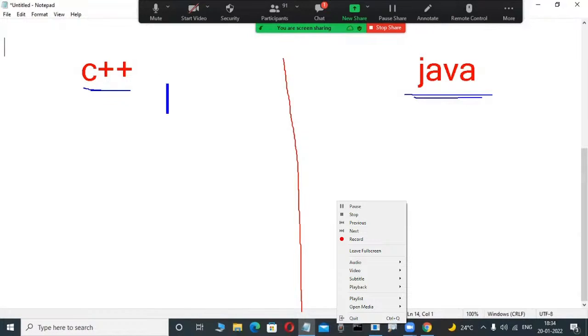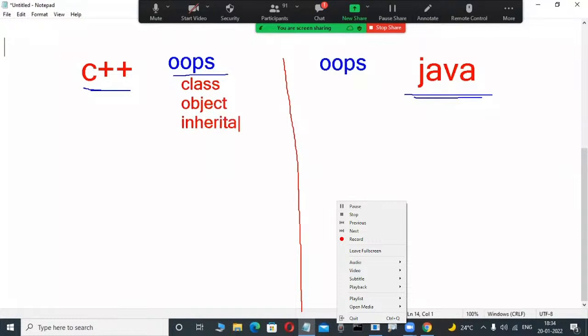In object-oriented languages, some OOPS concepts are there, maybe object-oriented features. Here also OOPS concepts are there. Here also OOPS concepts are there. Maybe some fellows have an idea: class is a concept, object is a concept, inheritance is a concept. Observe here, polymorphism is a concept. Maybe so many fellows have an idea. Now roughly check it out. Technical persons are there. Observe here, same here also in Java.